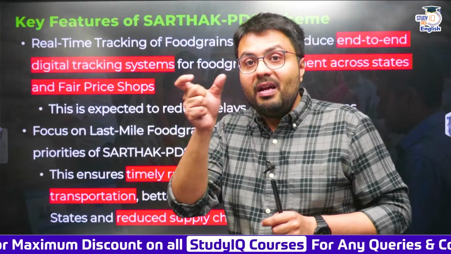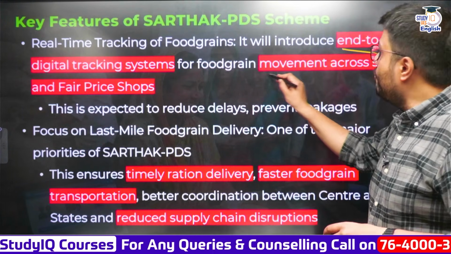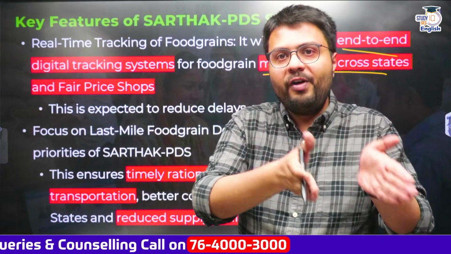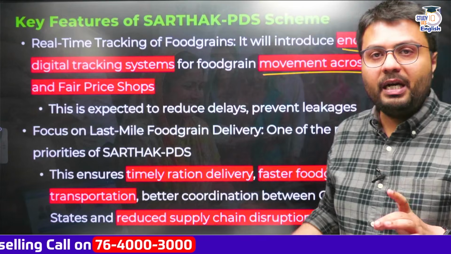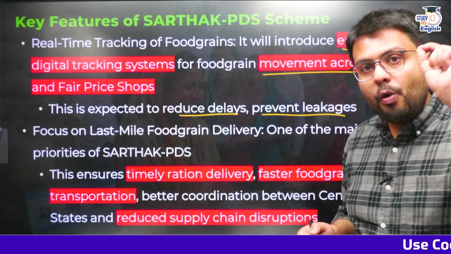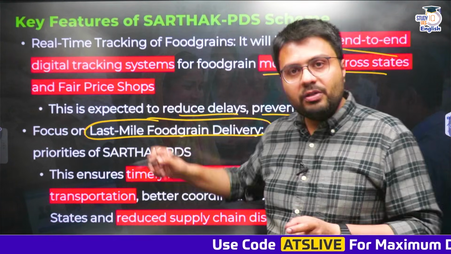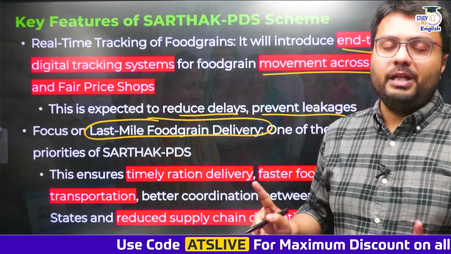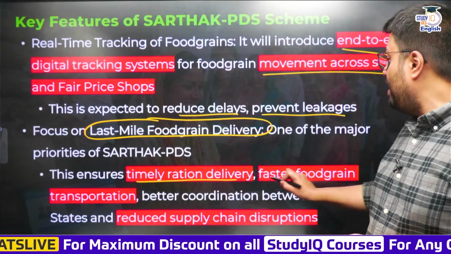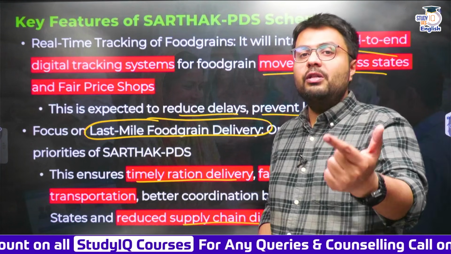Similarly, it also ensures real-time tracking of food grains. So with introduction of end-to-end digital tracking systems, movement of food grains across various states and between the states from one fair price shop to another will be tracked by the government, and this is expected to reduce delay and even prevent the leakages. And the focus of this entire effort is to improve the last mile delivery of food grains, which even the e-commerce websites like Amazon and Flipkart are able to do. So they are ensuring timely ration delivery, faster food grain transportation, and reducing the disruptions that might emerge in the supply chain.